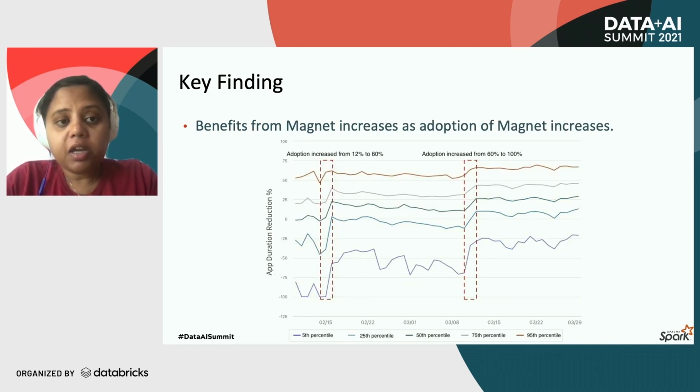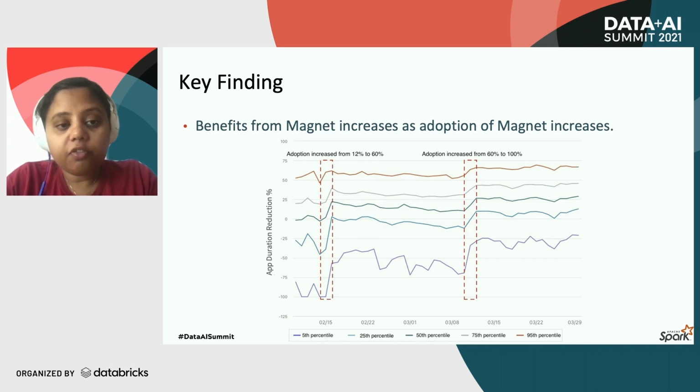With the ramping up of Magnet to 100% adoption in our clusters, we've also validated some of our initial theories about it. One of them was that if Magnet is more widely used within a cluster, it will further reduce the load on the shuffle services, and therefore the shuffle performance will also increase. This graph here is the same as the previous one, but for a different time period when we significantly increased the adoption of Magnet in the cluster. And this helped us to validate our theory about Magnet.